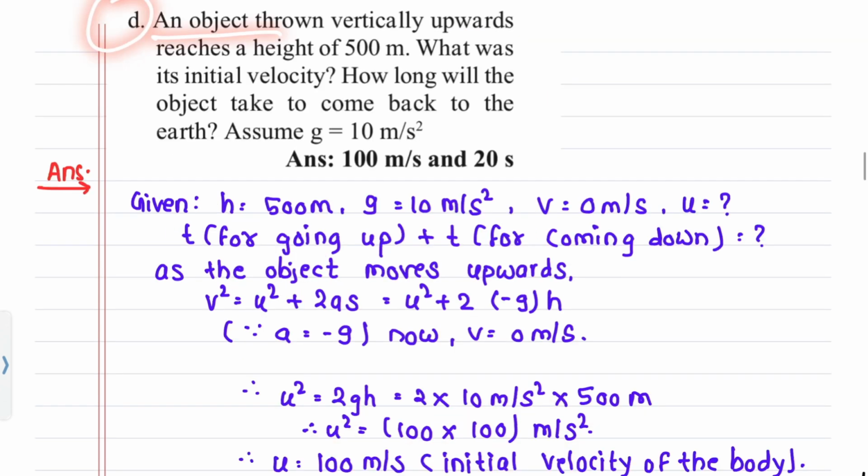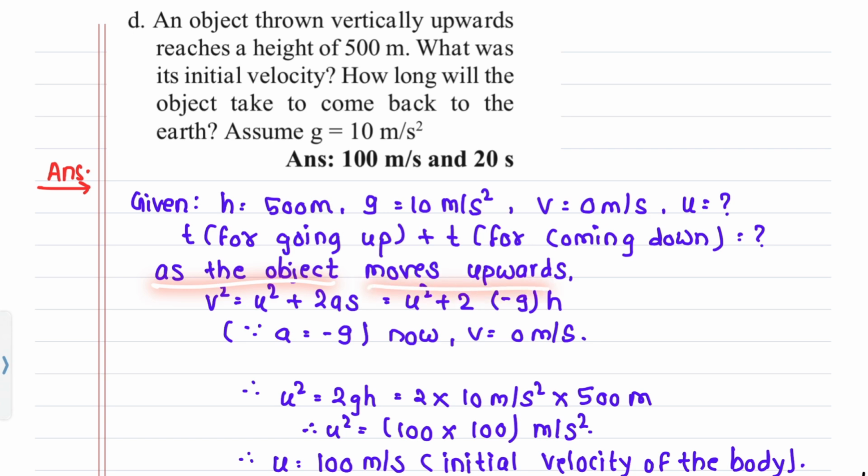D. An object thrown vertically upward reaches a height of 50 meter. What was its initial velocity? How long will the object take to come back to the earth? Assume g equals 10 meter per second square. Answer. Given: h is equal to 500 meter, g equals 10 meter per second square, v equals 0 meter per second, u equals what? T for going up plus T for coming down equals what?